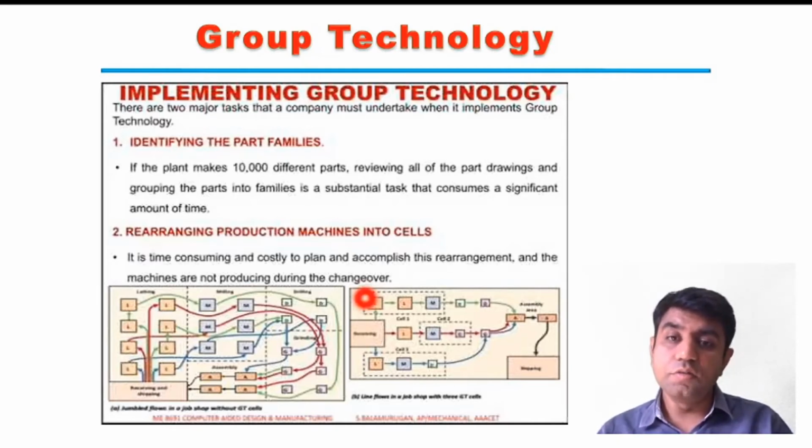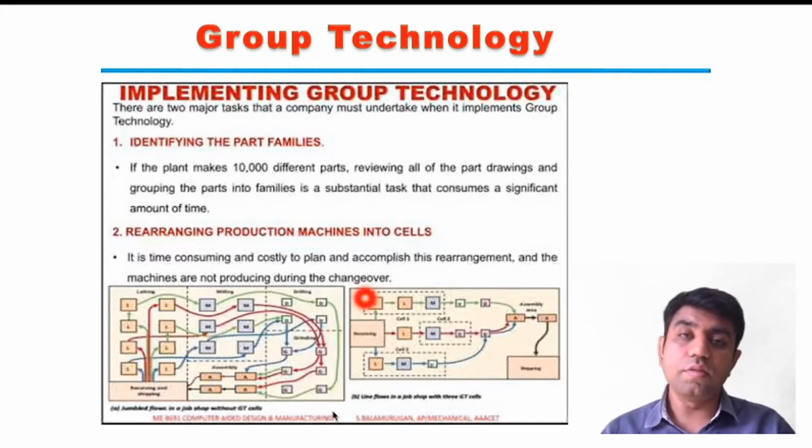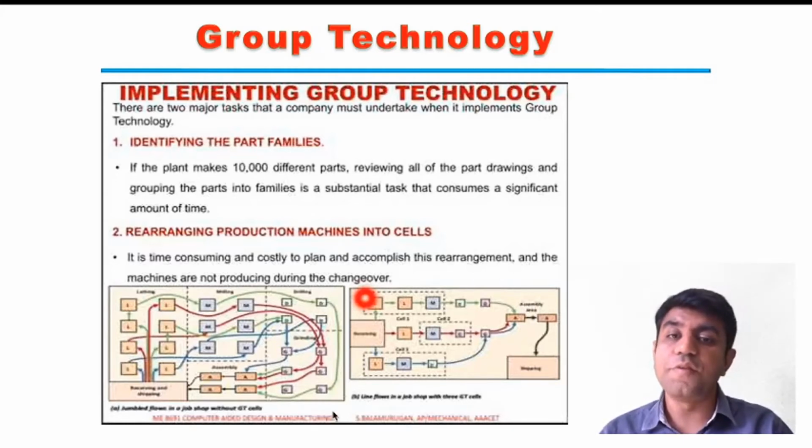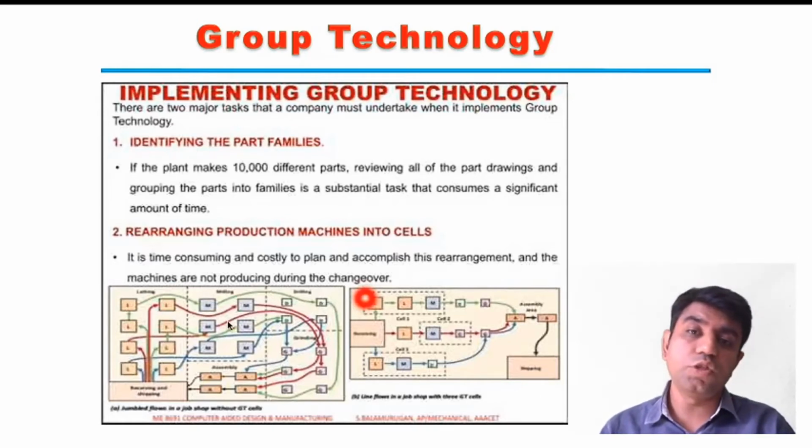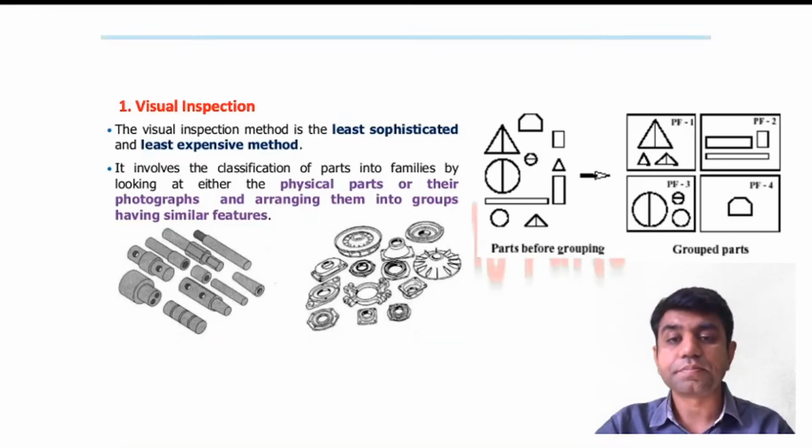Then according to the part families, we need to rearrange the production machines into cells. If 40 different part families are formed out of 10,000 components, we need 40 different manufacturing cells, and in each manufacturing cell there will be a specific arrangement of machines as per the requirement of the part family.